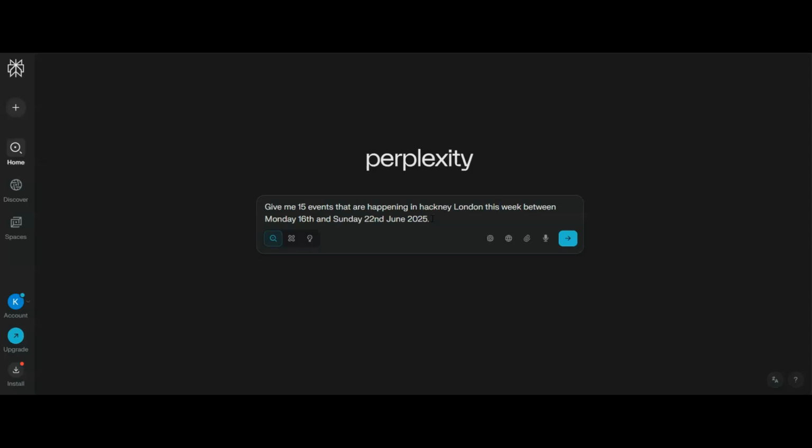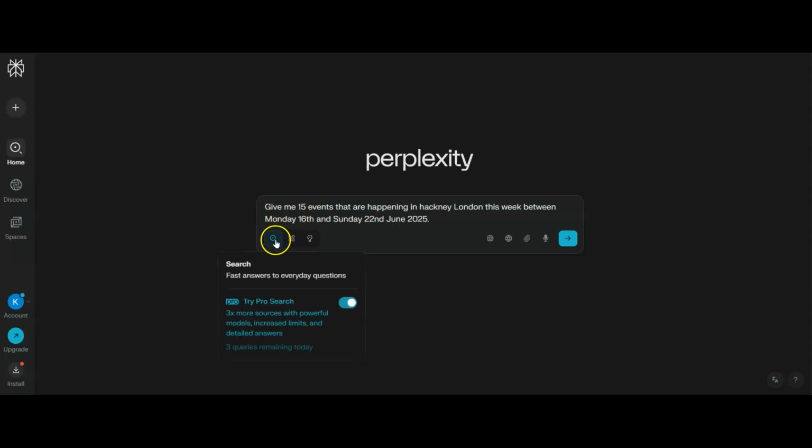So if you're just doing a general search, like for example, in one of our newsletters, we have a charity section. So I can ask Perplexity to find me 100 charities which are in or serve Hackney, London, and that would be fine because they don't rely on a particular date or time. But because I'm looking at events, I only want to include events in my upcoming newsletter that are between these particular dates, or whichever dates you want to do. So make sure you are putting dates nice and clearly, and the year as well, if you do have information that you're looking for that is time sensitive.